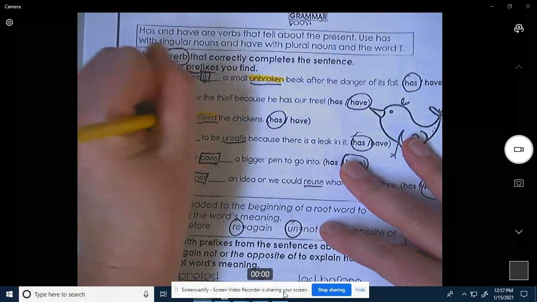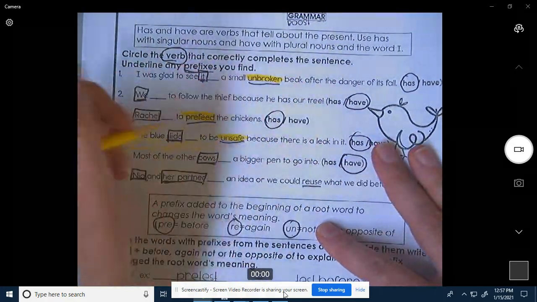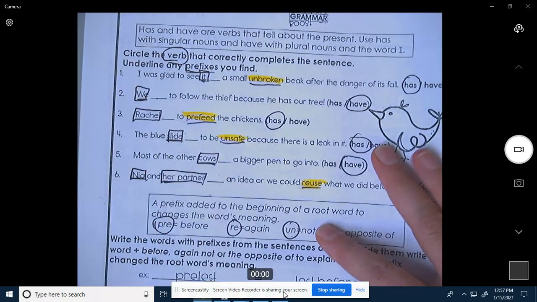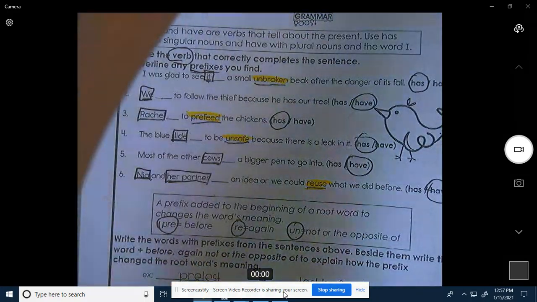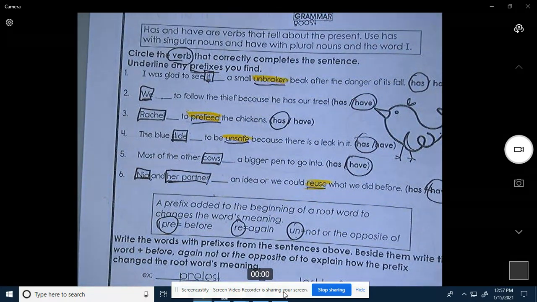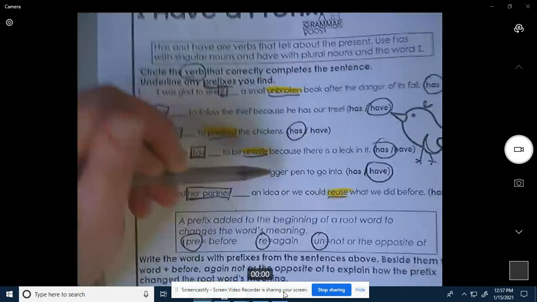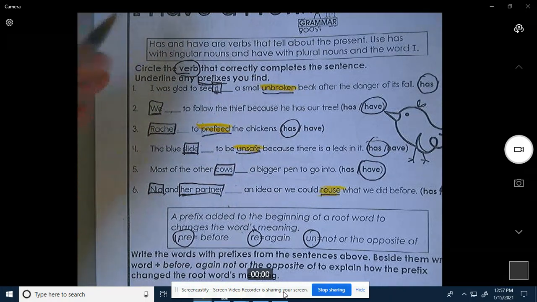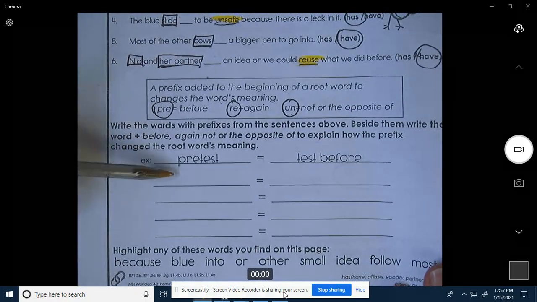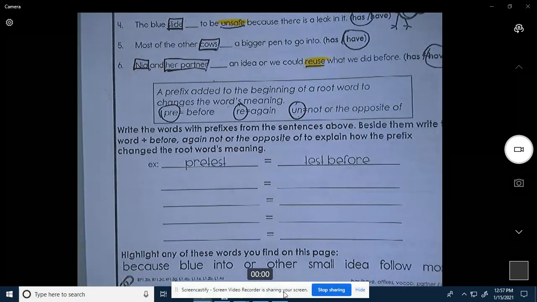And I'm even going to highlight because I feel like it'll be easier to find them when we use them in just a minute. Okay, so we have 4 prefix words: unbroken, pre-feed, unsafe, and reuse. We are going to, down here, write the word and then write what it means.